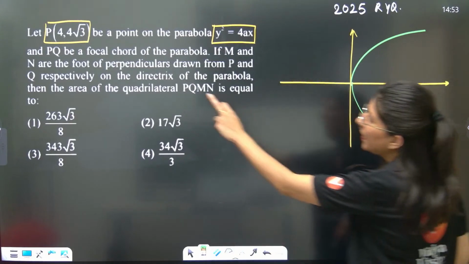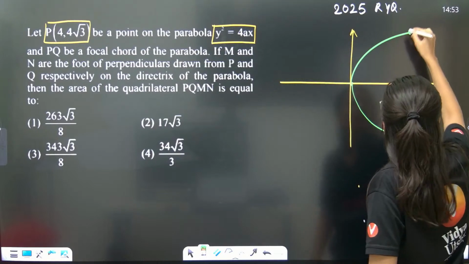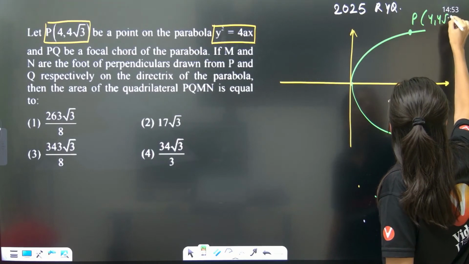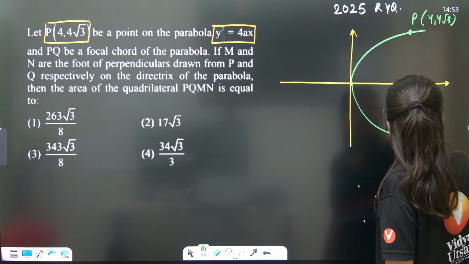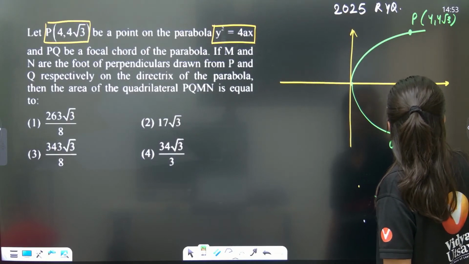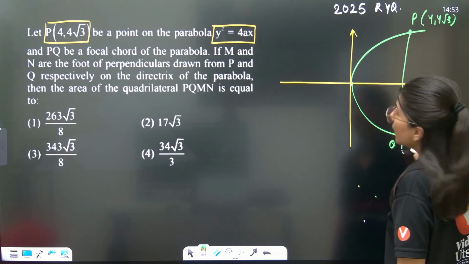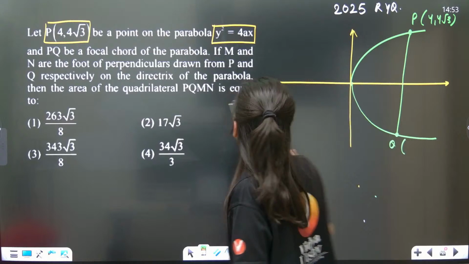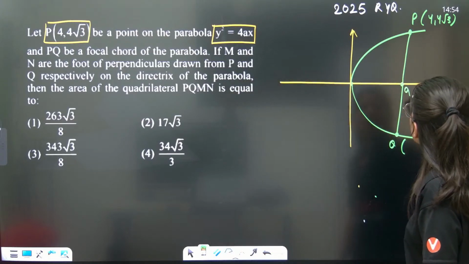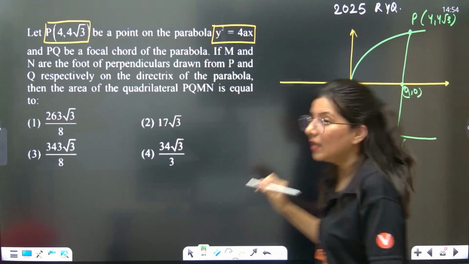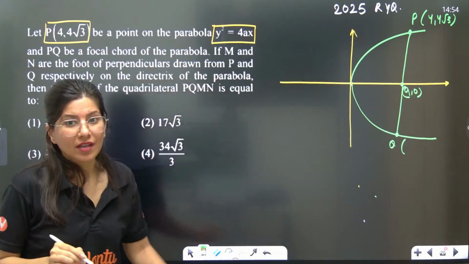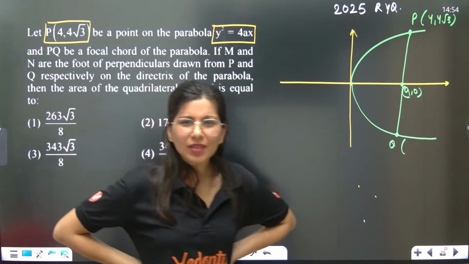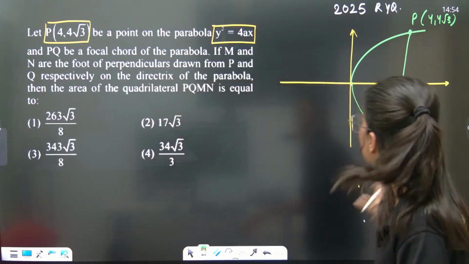Now, PQ, P is the point they have given you. P is 4, 4 root 3, and Q will be like this. Can you see this is PQ? Q they have not given to you. But they have given that PQ is the focal chord, that means this passes through A, 0. Now understand, if PQ is the focal chord, don't you think we can get the value of Q also?